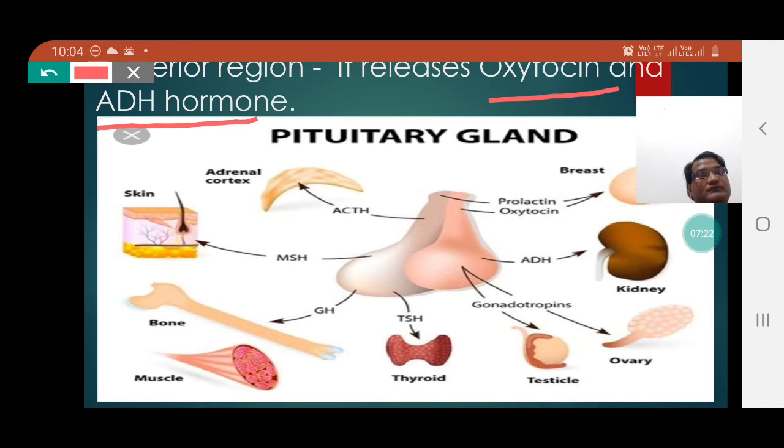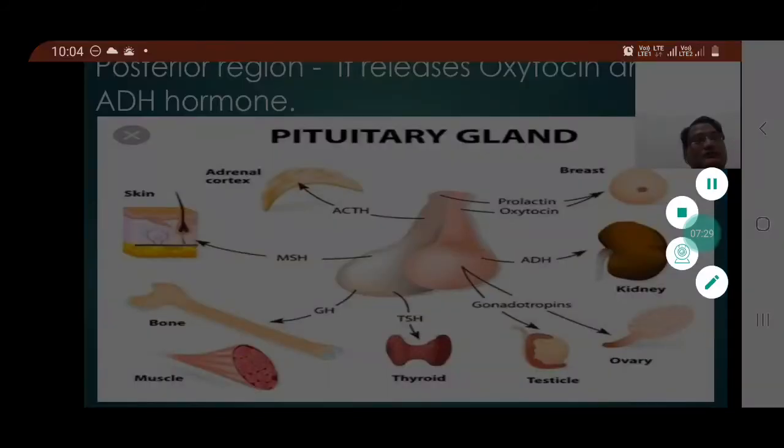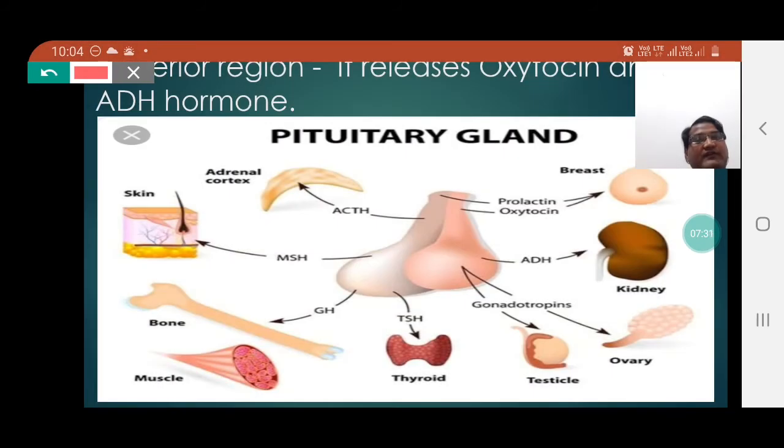Students, now the concept of the pituitary gland will become clearer if we understand its functioning with the help of this picture.